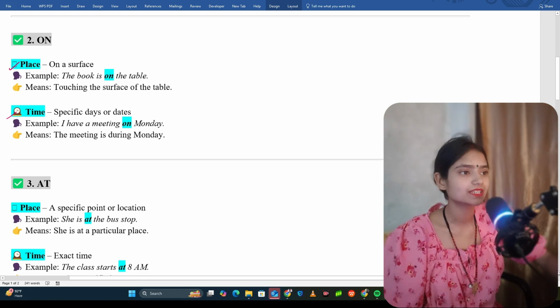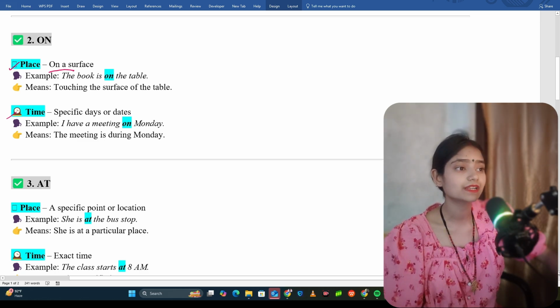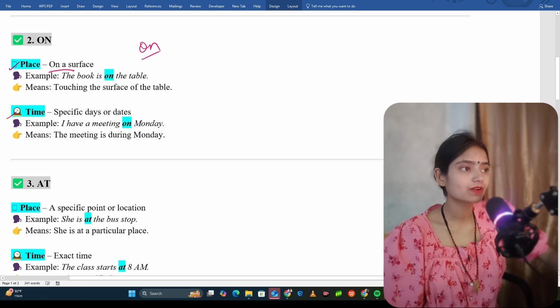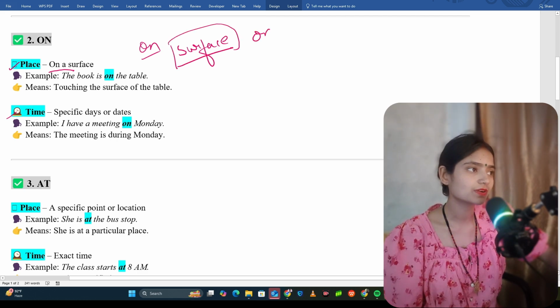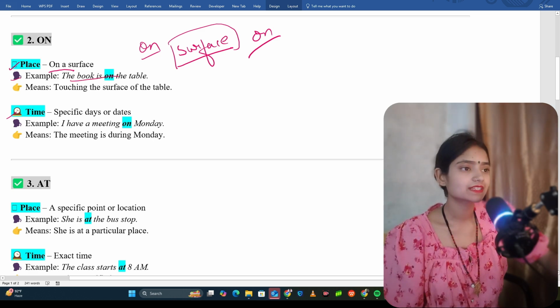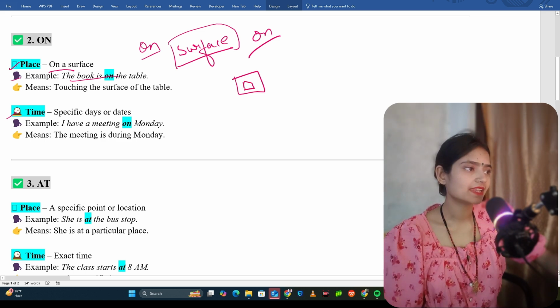All right, now see, place. We have already learned that if the sentence is talking about a surface, then we are going to use on. For example, the book is on the table. Suppose here is a table and here is a book.